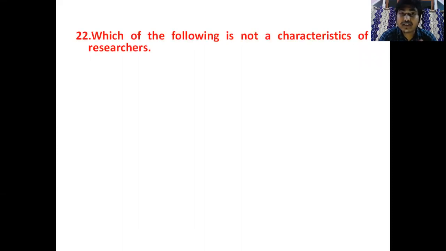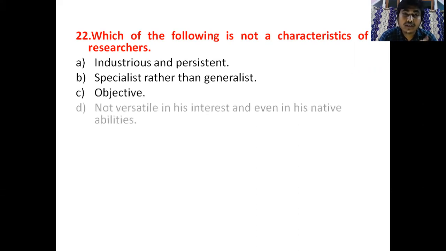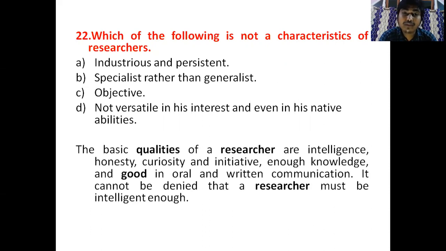So option C will be the correct answer. The next question: which of the following is not a characteristic of a researcher? Here the first option is industrious and persistent. Yes, this is a characteristic of a researcher. A researcher should be an industrious person, a hard worker, a diligent person. Option B is specialist rather than generalist. This is also a characteristic of a researcher. A researcher should be a specialist in a particular topic or subject. Option C, objective, is also a characteristic of a researcher. Option D is not versatile, not multi-purpose in his interest and even in his native abilities. So option D will be the correct answer.